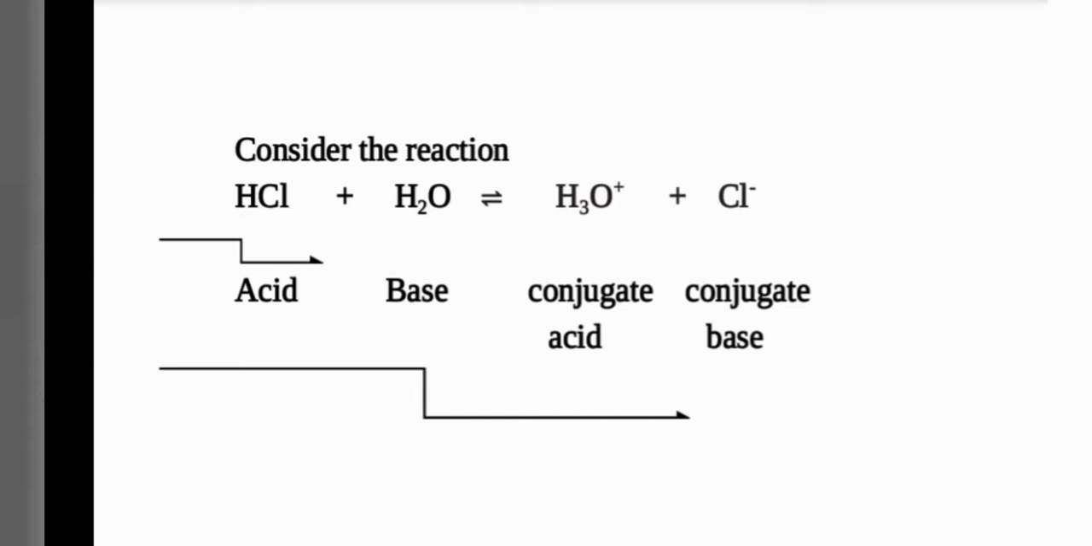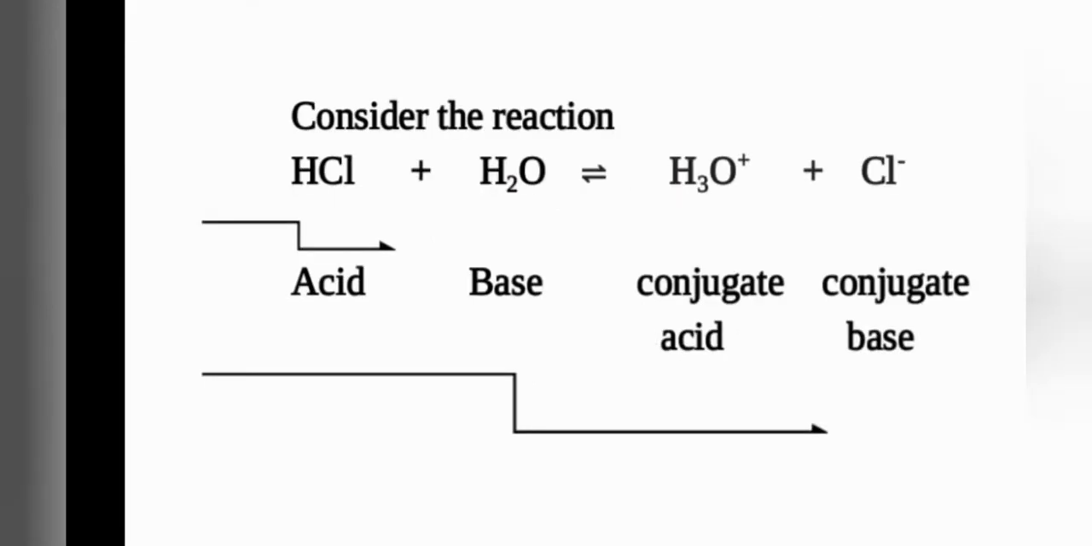So consider the forward reaction only. Consider the forward reaction, that means reaction between HCl and H2O. In this one, we are getting H3O positive and Cl minus ion. That means HCl is donating one H plus and it becomes Cl minus. So the substance which is ready to donate H plus is said to be acid. So HCl is an acid here.